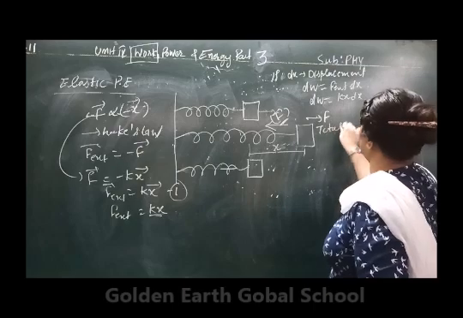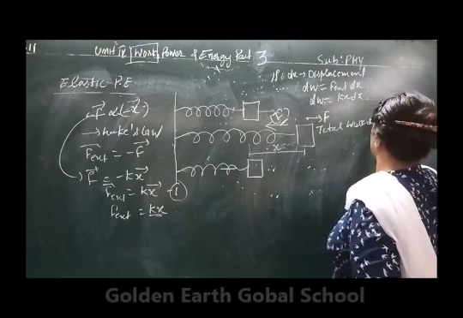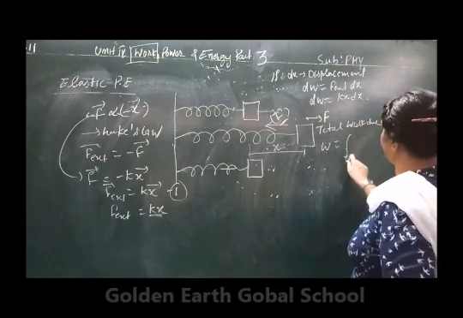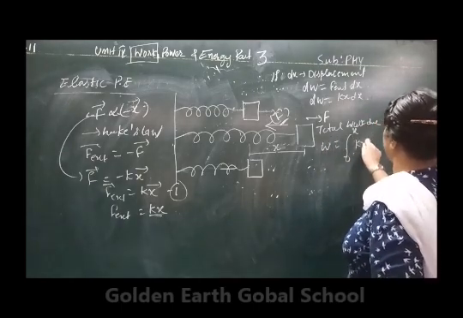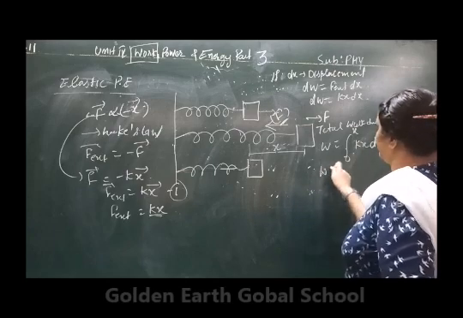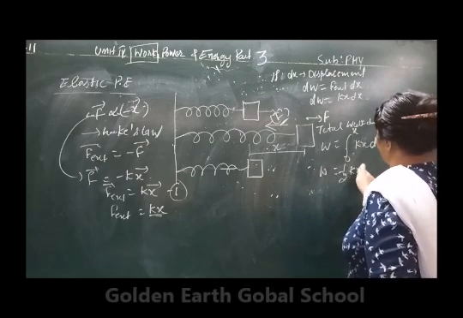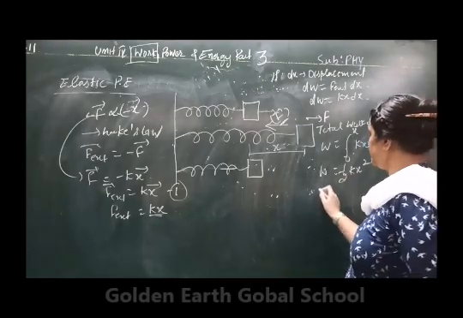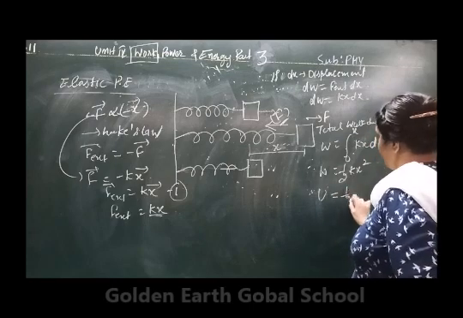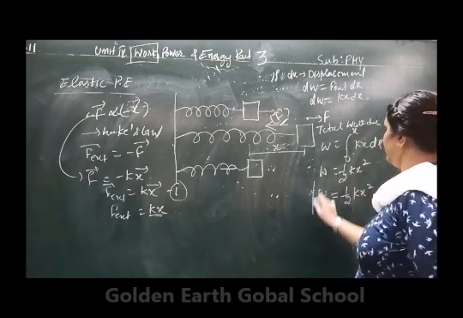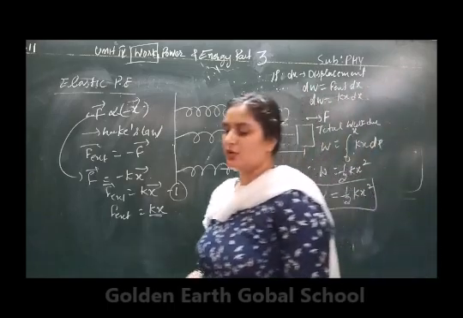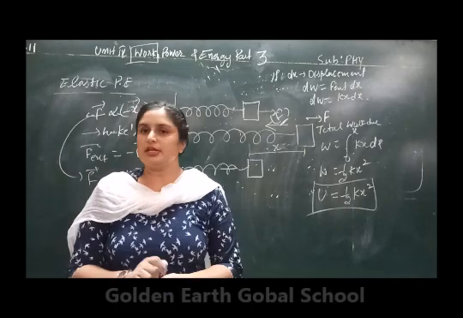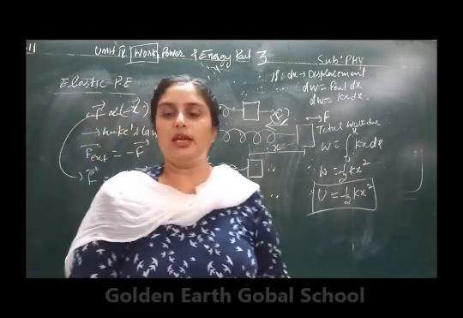Now the total work done will be equal to the integral from 0 to x of Kx dx. So work done will be equal to 1 by 2 Kx square, and this work done is stored in the form of potential energy. So potential energy will be equal to 1 by 2 Kx square. This energy is called the elastic potential energy. So elastic potential energy is given by 1 by 2 Kx square.